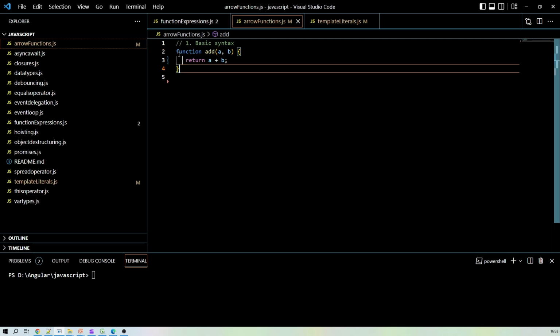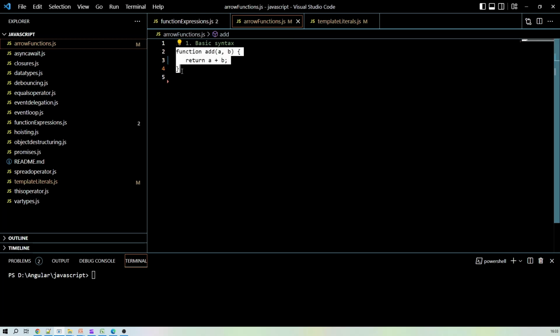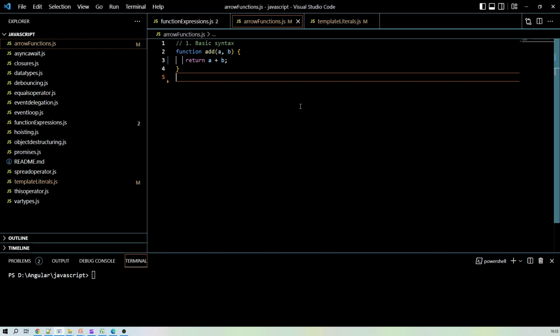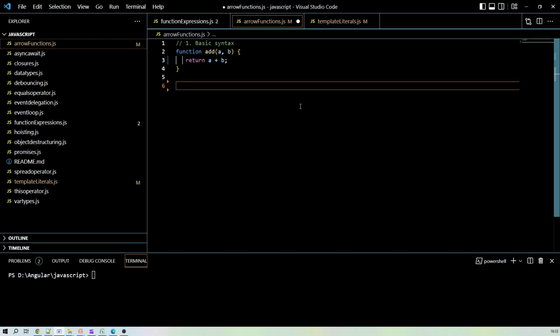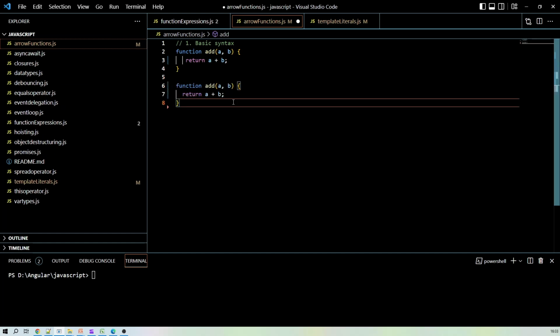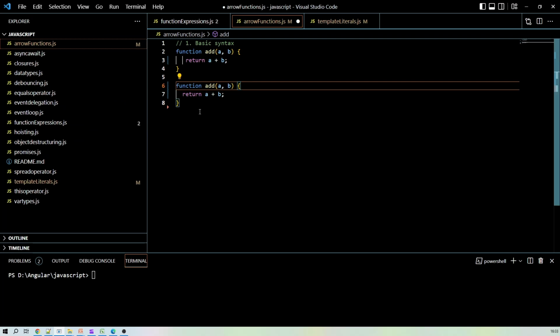And suppose we want to write this function by using arrow function, so let's see how we can do it. By using arrow function, there is no need to have this function keyword. We can also remove this function name. And after these parameters, we can add the arrow before the curly braces.